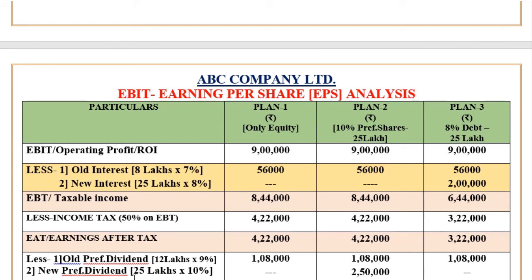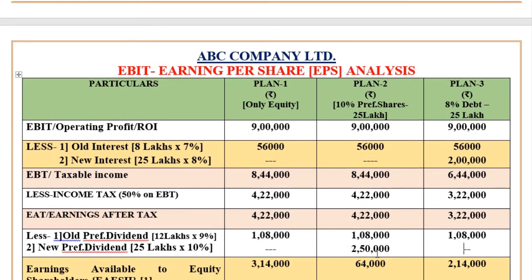Then what about new preference dividend? In a way, you're going to raise this 25 lakh rupees by issue of preference shares. In such a case only you have to deduct it. Here in plan 1, we don't have preference shares, therefore nil. In plan 2, we are having 10% preference shares. Therefore, we have to calculate 10% dividend here. 10% of 25 lakh, you will get 2,50,000. Now plan 3, we don't have preference shares, therefore nil, 0.